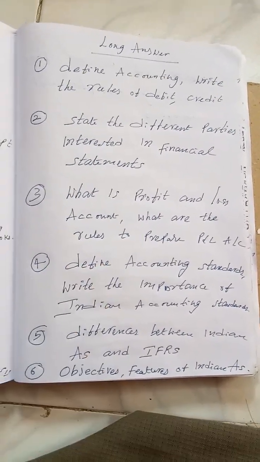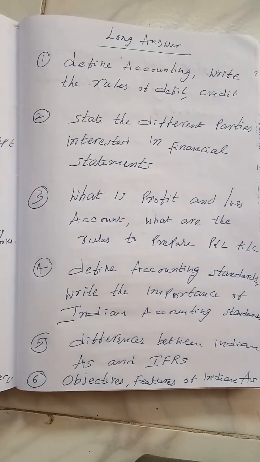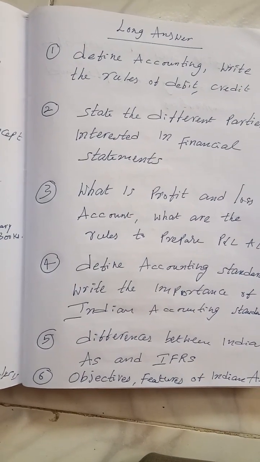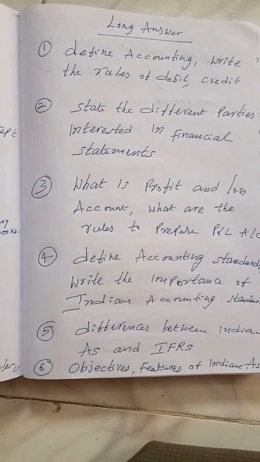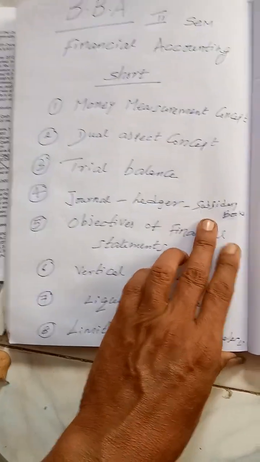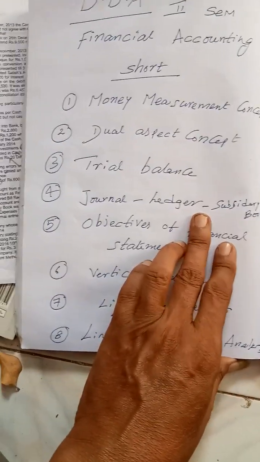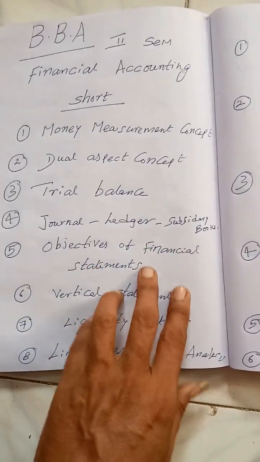And profit and loss account is prepared as part of the final accounts of the companies, my dear students. So the rule is that it's a nominal account, in the sense only revenue expenses and revenue losses are to be debited. All incomes are to be credited, my dear students. Sometimes one student is asking me, sir, are subsidiary books important? It is not important, but you should know it. The subdivision of ledger into 8 parts is known as subsidiary books.